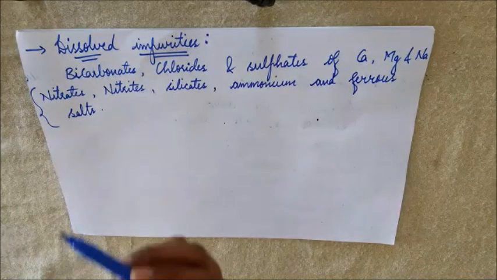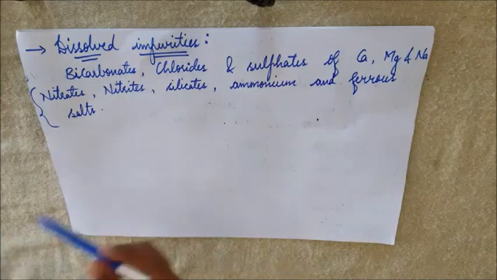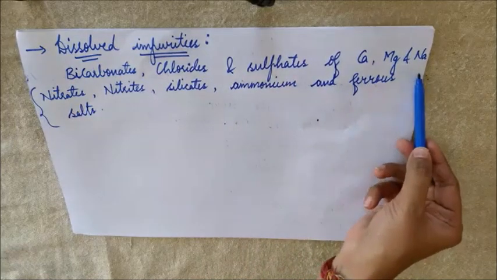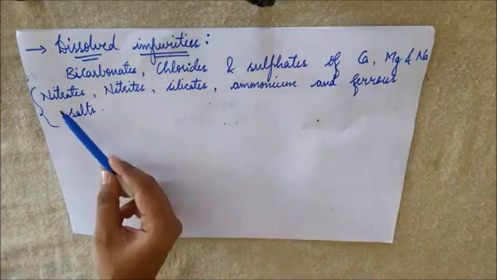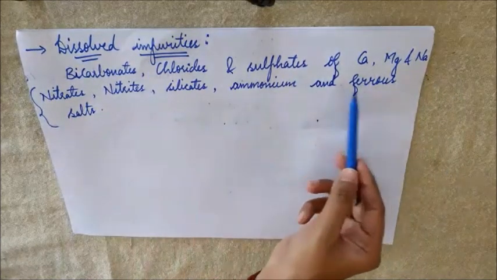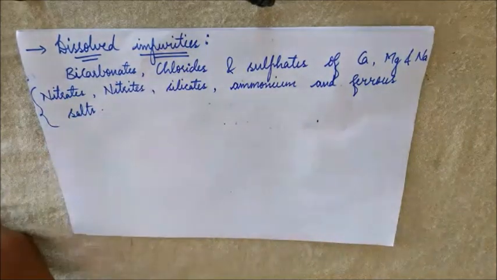So the dissolved impurities mainly consist of dissolved salts like bicarbonates, chlorides, and sulfates of calcium, magnesium, and sodium, and, apart from that, small traces of nitrates, nitrites, silicates, ammonium salts, as well as ferrous salts, present in small amounts, like I said.